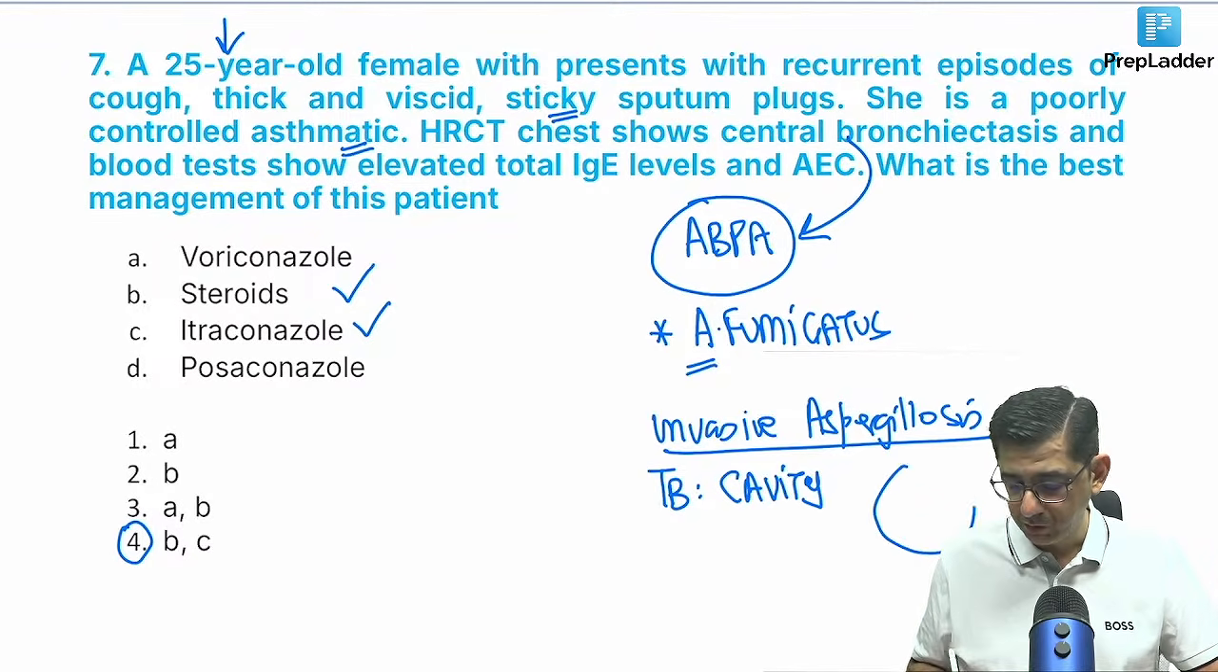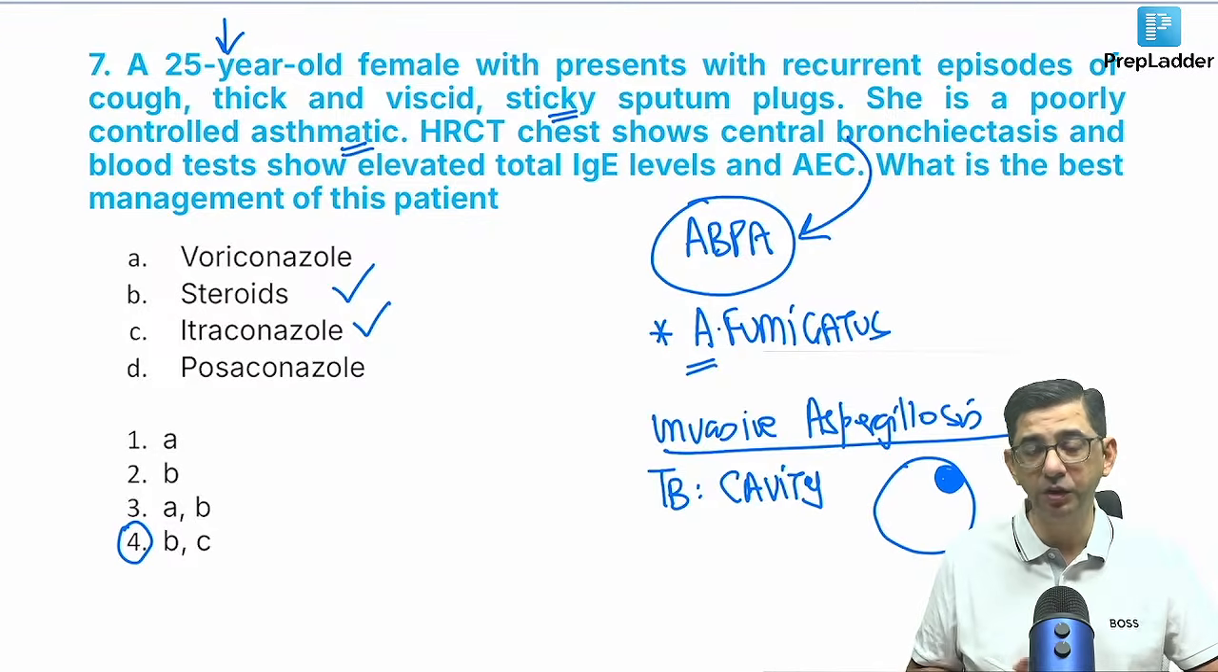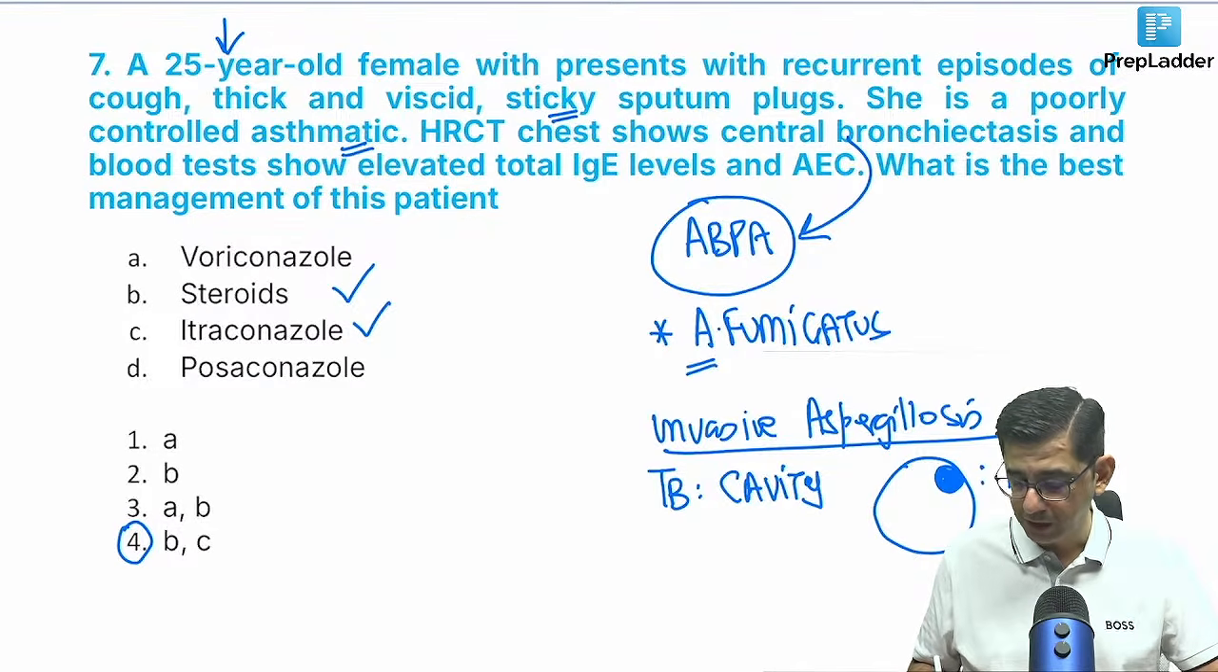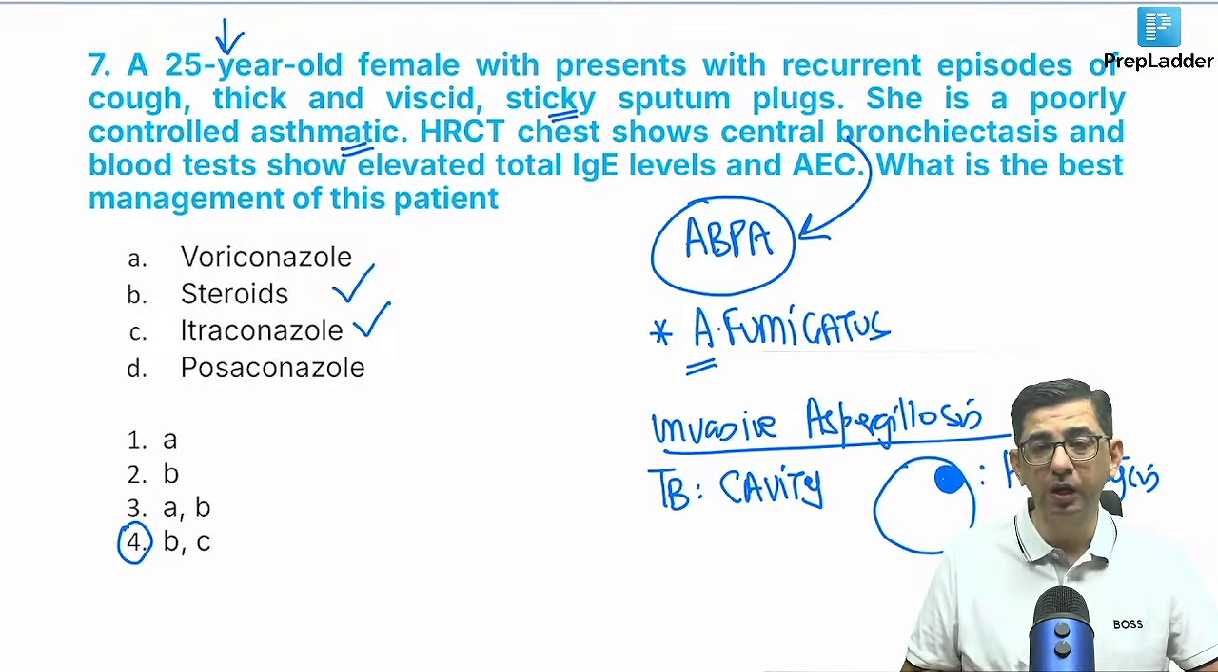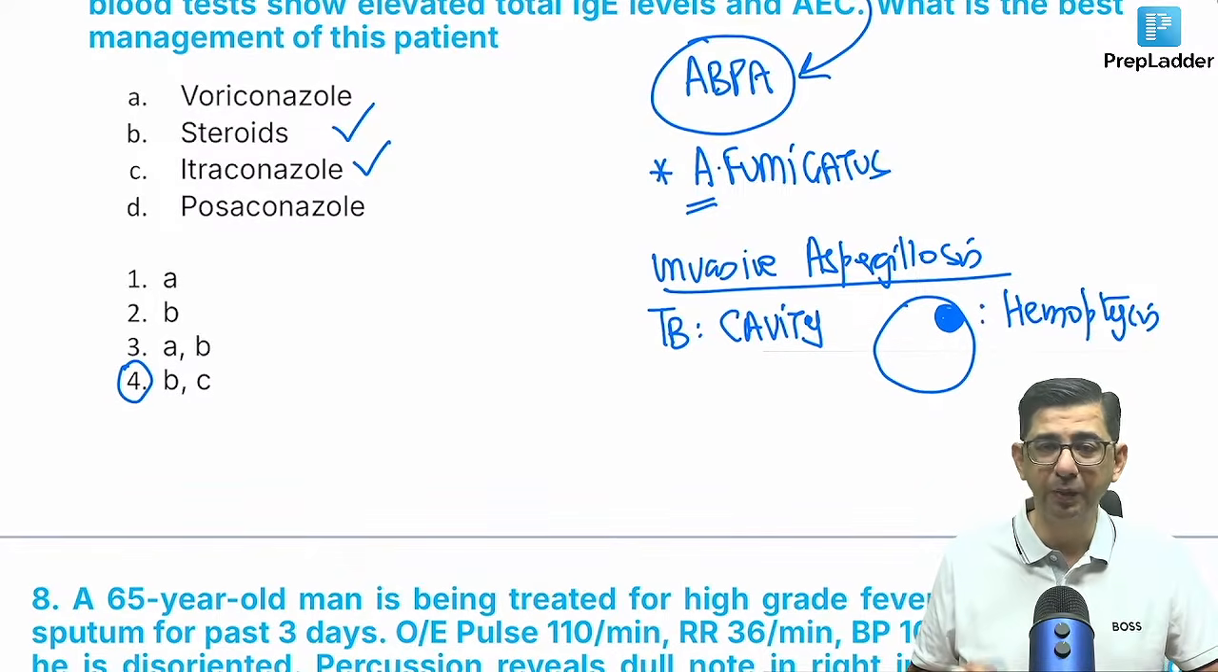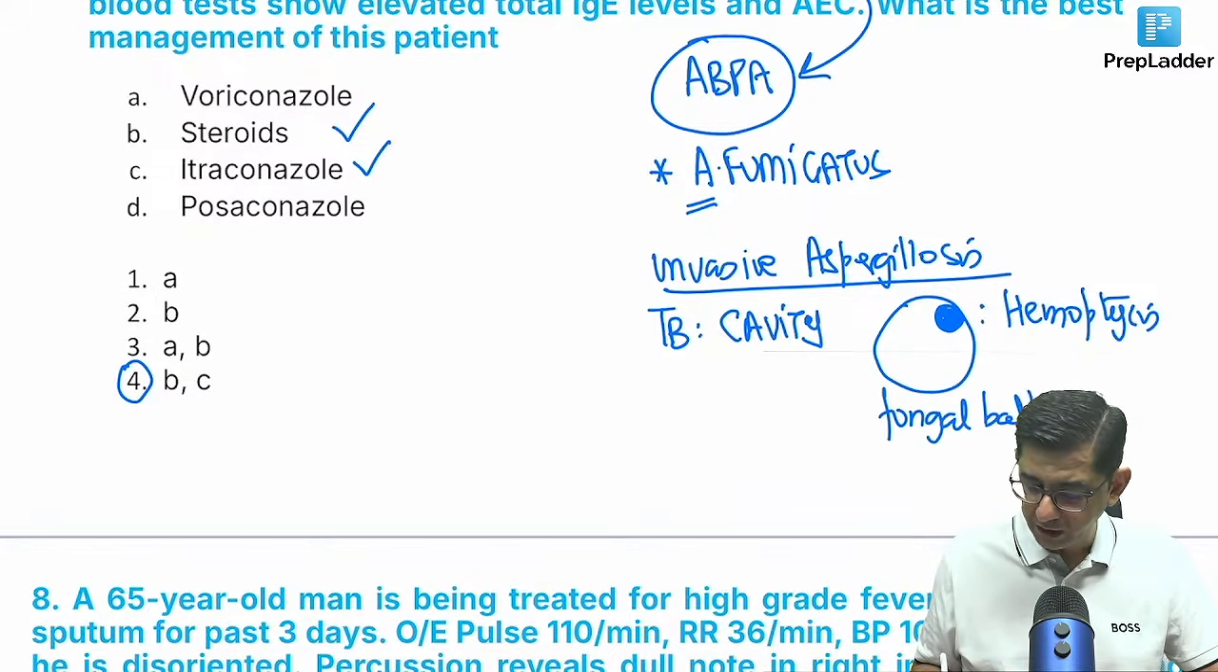So if you read a question in which there is a fungal ball developing in the cavity, and then the patient ends up with hemoptysis because Aspergillus is an angio-invasive organism. So if a question mentions a pre-existing cavity in the lung due to TB treatment, and the CT chest shows a fungal ball in the lung cavity, and at the same time mentions hemoptysis, that is when you would think in terms of invasive aspergilloma.